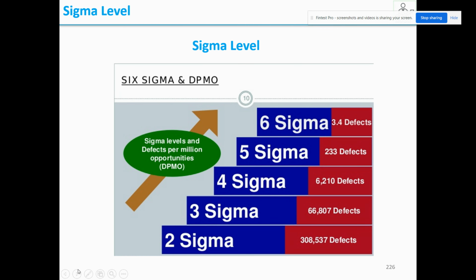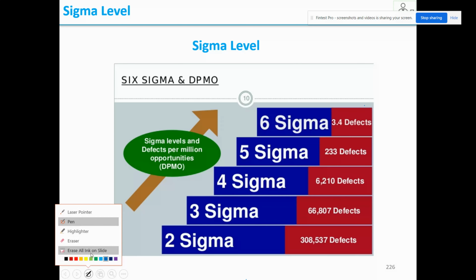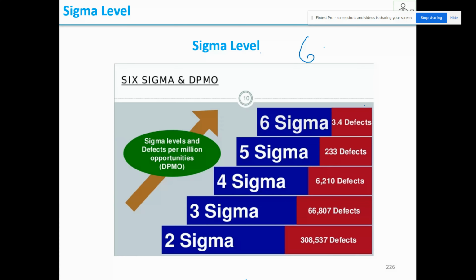So next we'll see sigma levels. Since it is Six Sigma, any defect percentage in any manufacturing process is not measurable. So we do not calculate in terms of percentage, we calculate in terms of million.